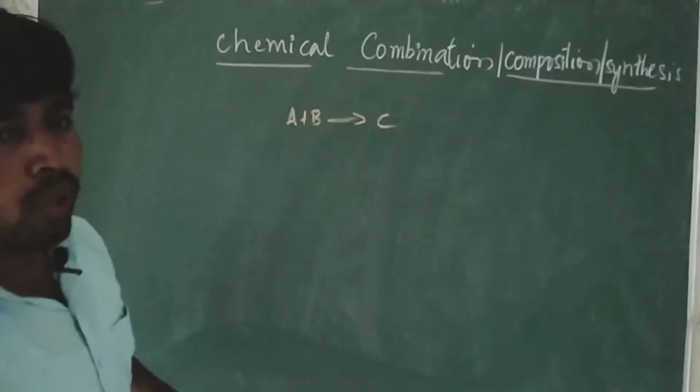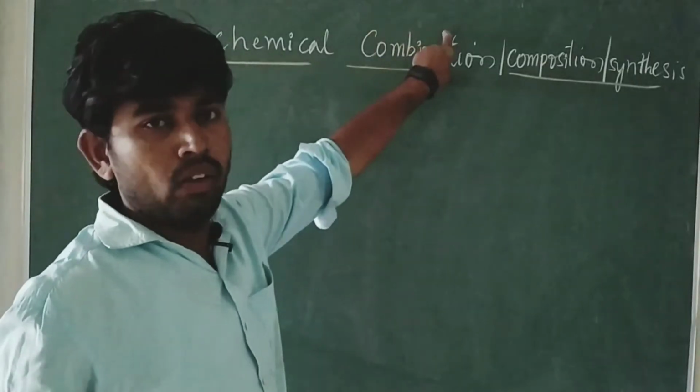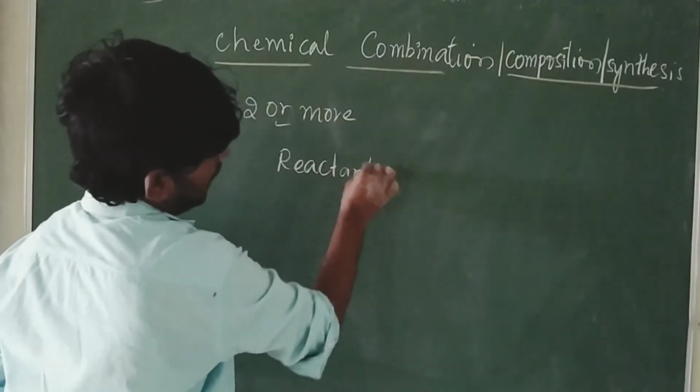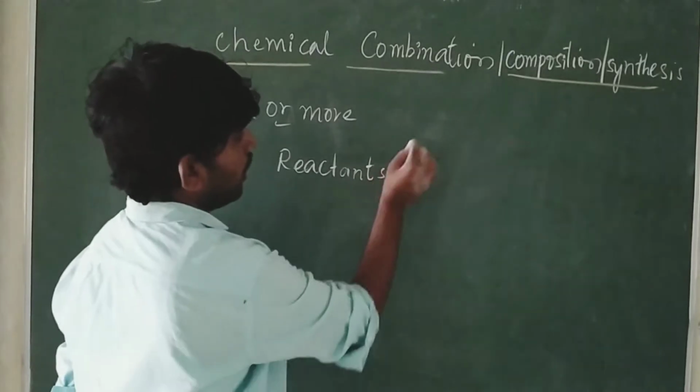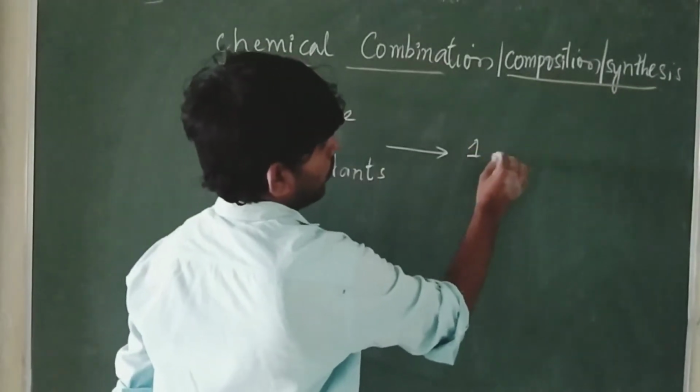What do you mean by combination? Combination means nothing but combining. Here two or more reactants are combining together and forming only one product.